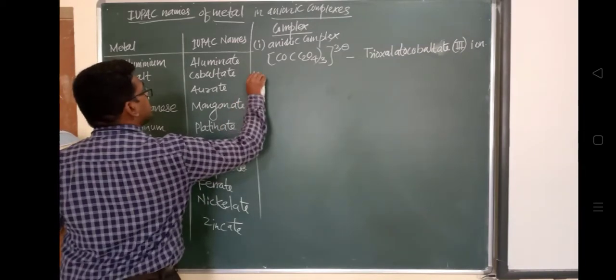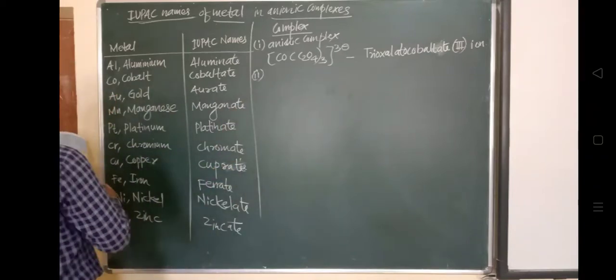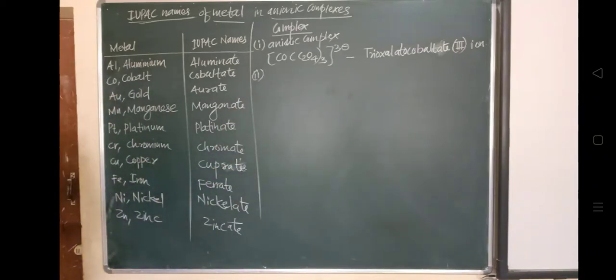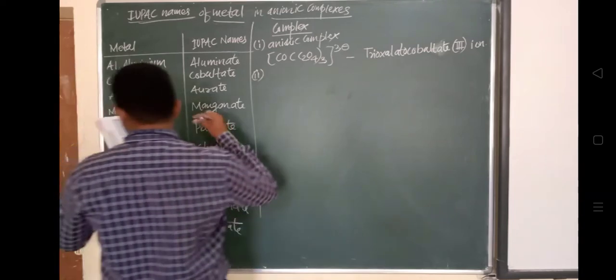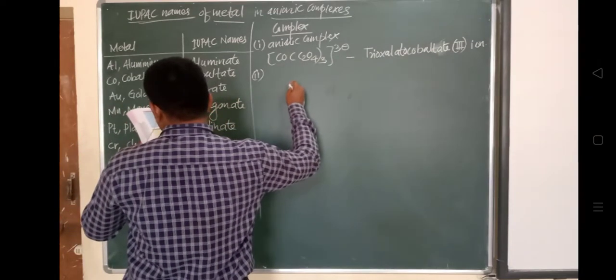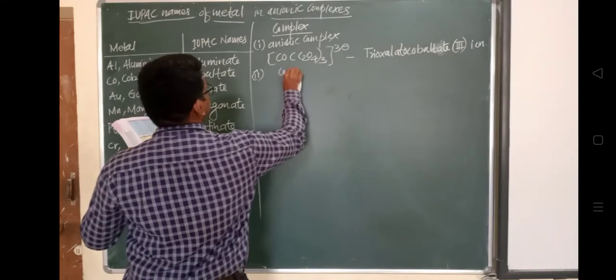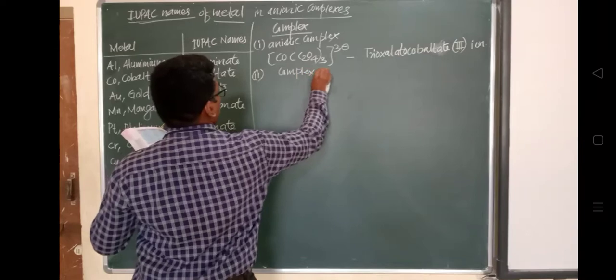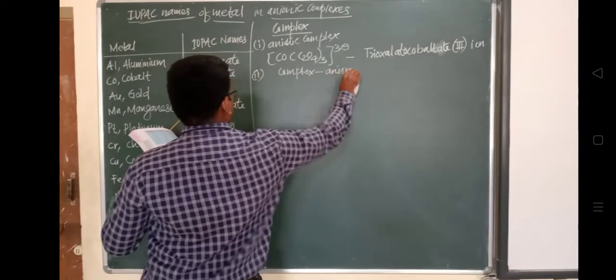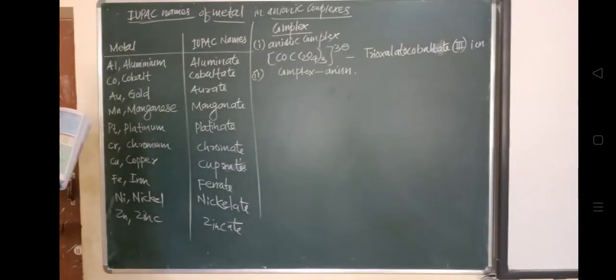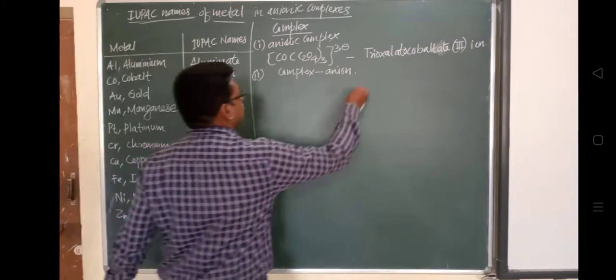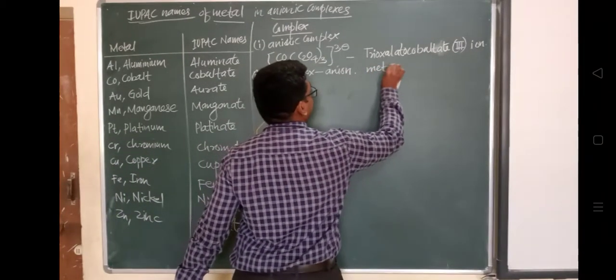We will see an example: Na3, sodium, outside, because it is the counter ion, then Co(NO2)6, NO2 present 6 times. Now how to give the nomenclature? What is outside is a counter ion, and the nomenclature is given for that: sodium, the general nomenclature.